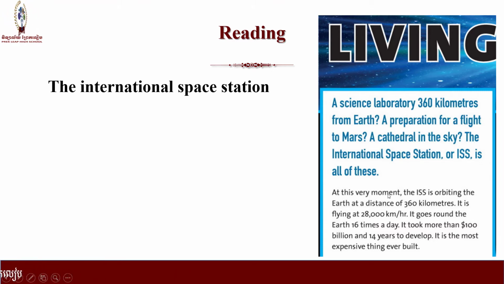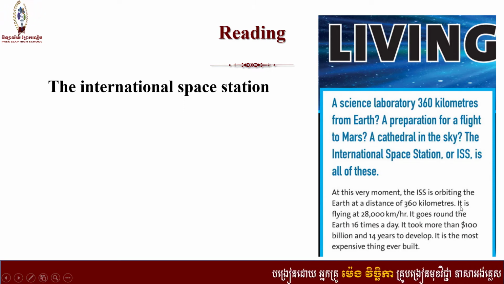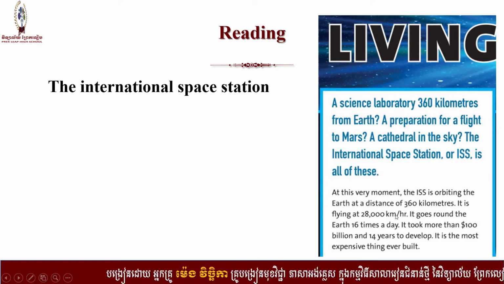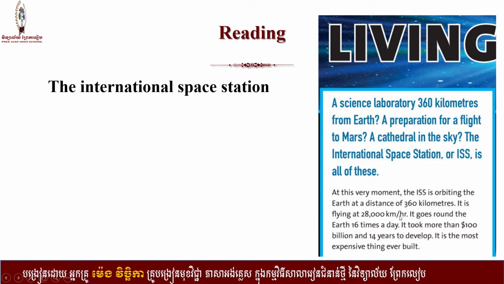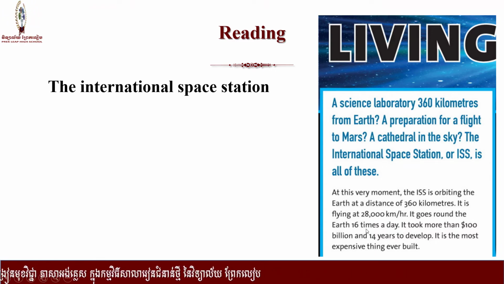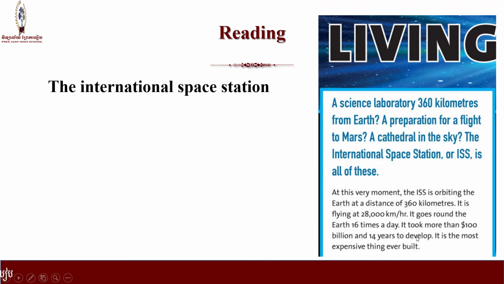At this very moment, the ISS is orbiting the Earth at a distance of 360 kilometers. It is flying at 22,000 kilometers per hour. It goes around the Earth 16 times a day. It took more than 100,000 billion and 14 years to develop. It is the most expensive thing ever built.